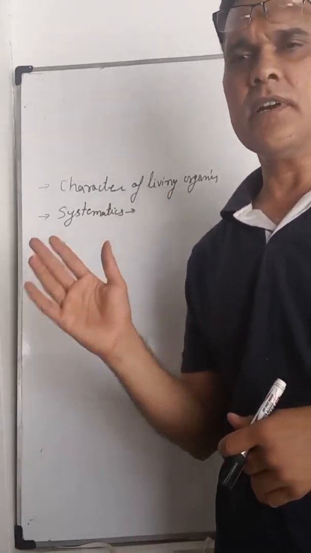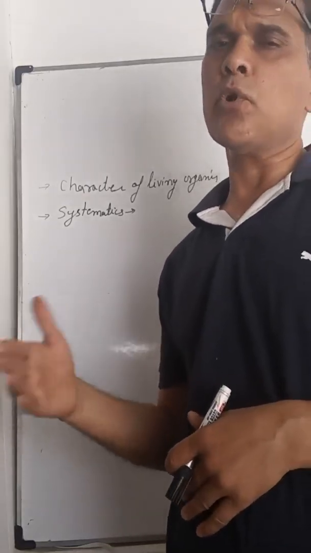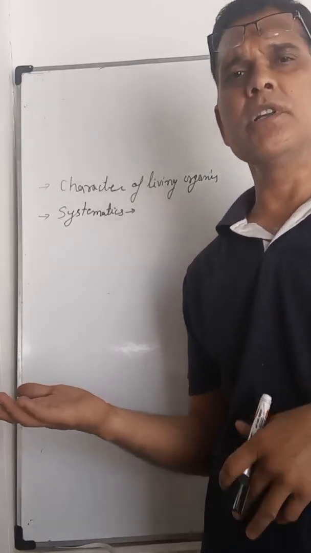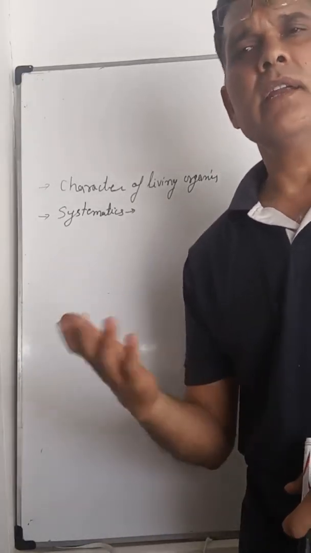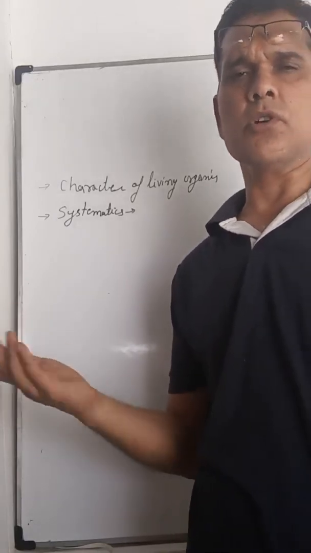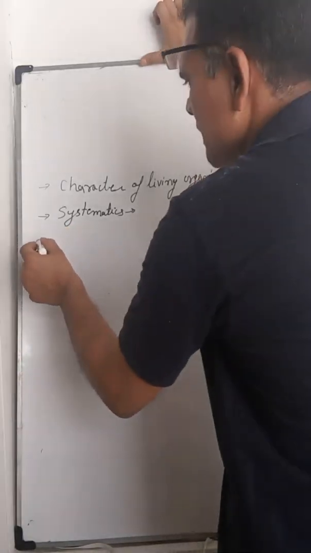These are the different institutes. Then nomenclature provides the name to the particular organism, classification is the ordering of organisms, and taxonomy, from taxis, arrangement, and nomos, rules and regulations. Then 2, we studied taxonomic category.